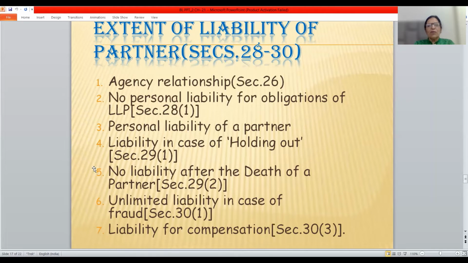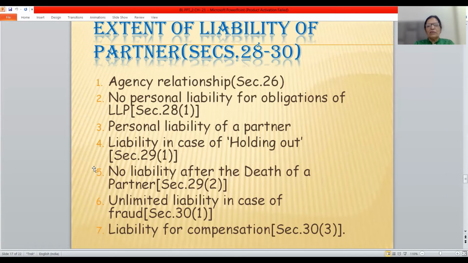No personal liability for obligations of the LLP. He is not at all personally liable for the obligations of the LLP. But there are certain cases where the partner is held liable on a personal basis. That is one of the points I have discussed: in case the number of partners falls below the statutory limit as per Section 6, then such a partner who carries on the business for a period of not less than 6 months shall be held liable on a personal basis.